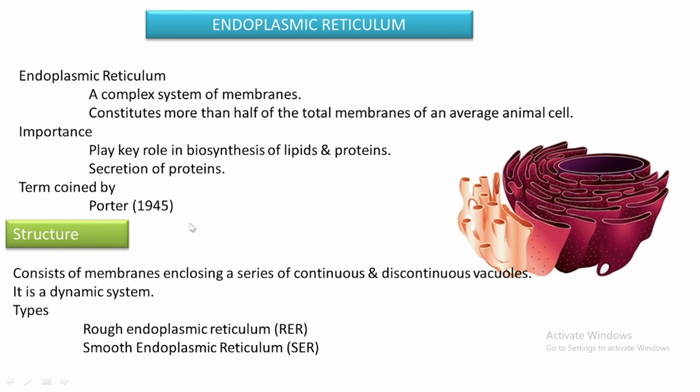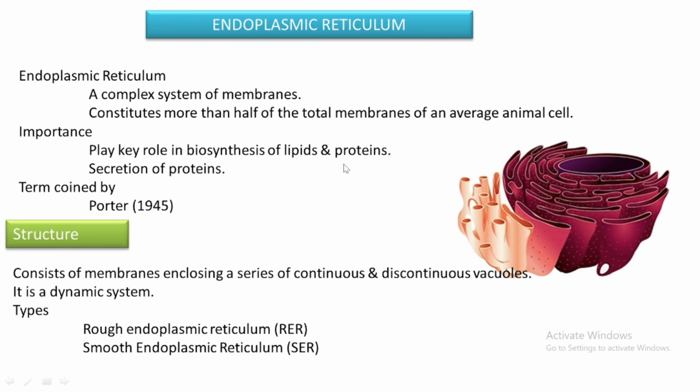Next, what is the importance of this endoplasmic reticulum? Mainly, it plays a key role in the biosynthesis of lipids and proteins. Lipids, we know what they are, proteins too.